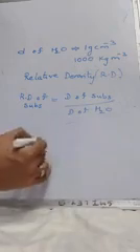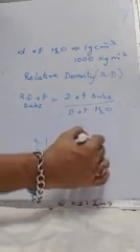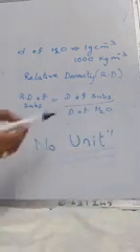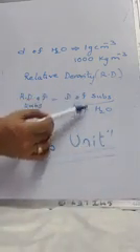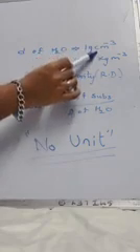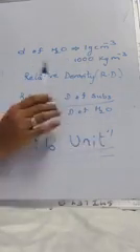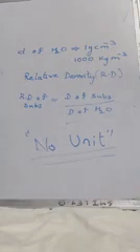It has no unit. Please note this. It does not have any unit. Why? Because it is the ratio of the same quantities. We have gram per centimeter cube by gram per centimeter cube. It does not have any unit. Clear? We'll do a small sum based on this.